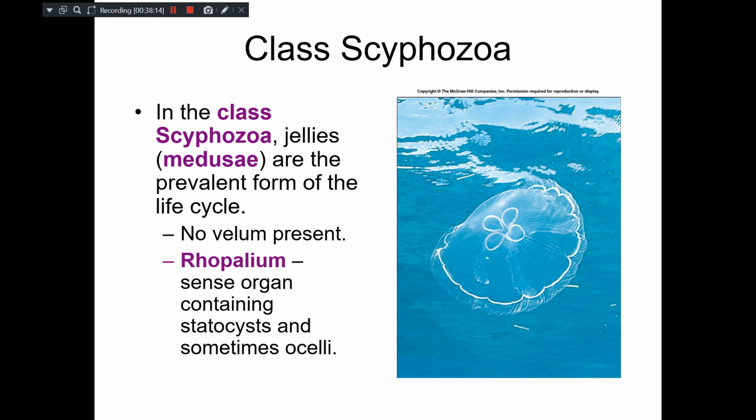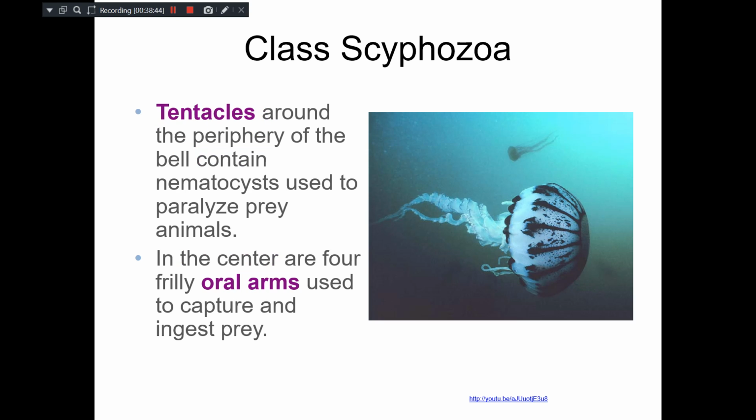And here there is one common structure known as the rhopalium. This rhopalium consists of statocysts and sometimes the ocelli. Whereas in Hydrozoa they are separate. The statocyst and ocelli are separately placed and they are not covered. But here there is a specialized structure, what you call the rhopalium, which covers the sense organs containing the statocyst, sometimes the ocelli also.